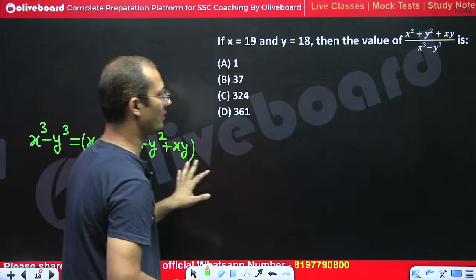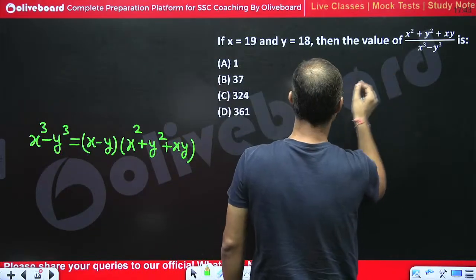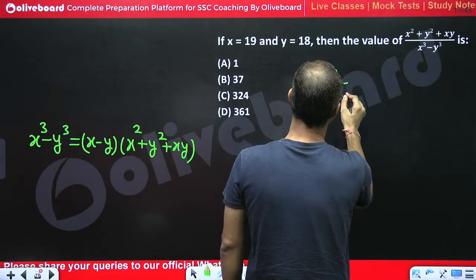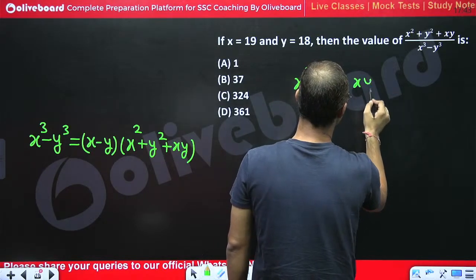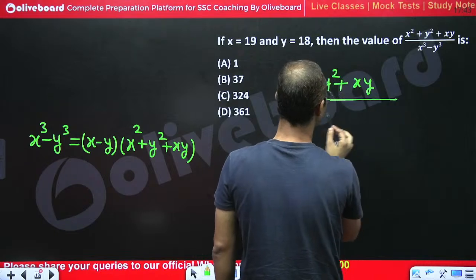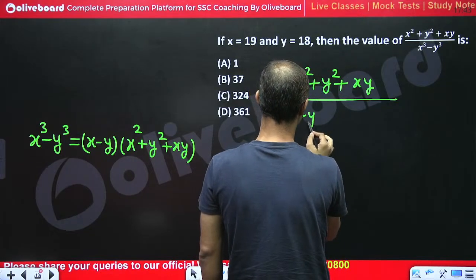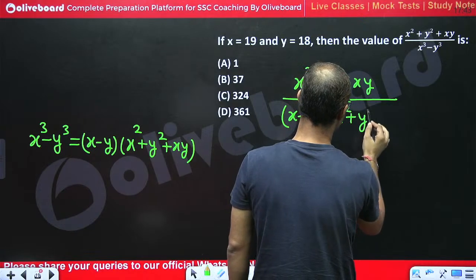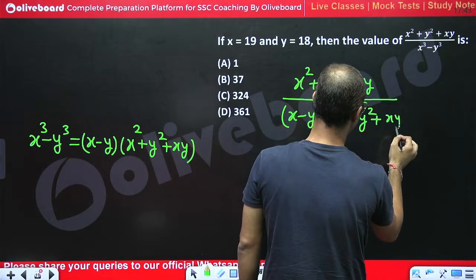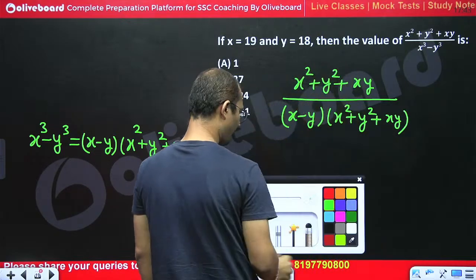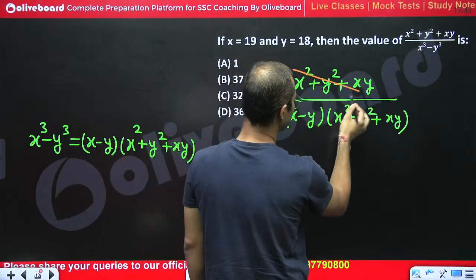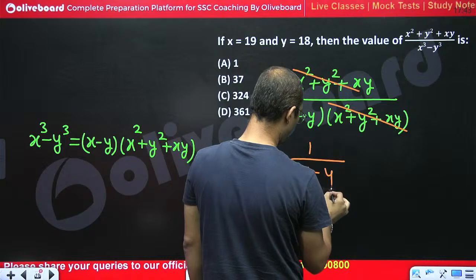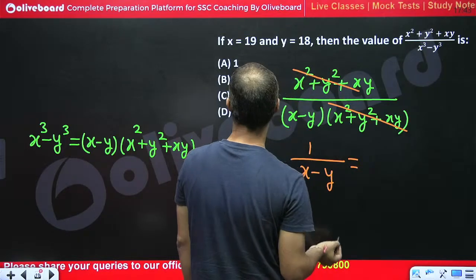If we use this formula, we can write x square plus y square plus xy would be equal to, upon (x minus y) bracket x square plus y square plus xy, right? So this portion would get cancelled. So we will be left with 1 over x minus y.